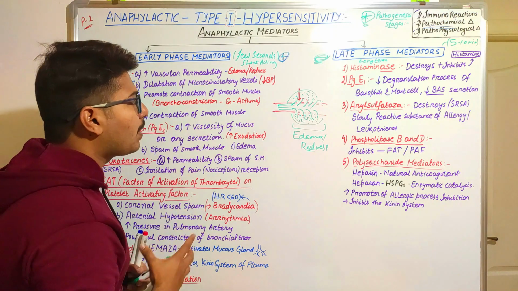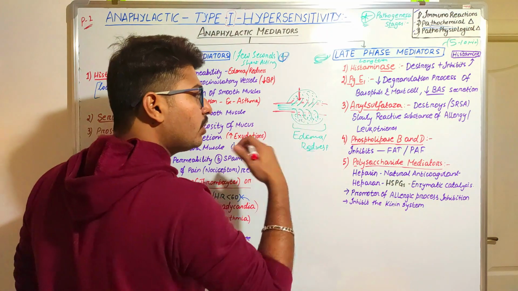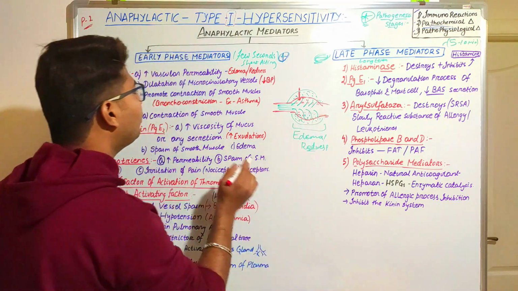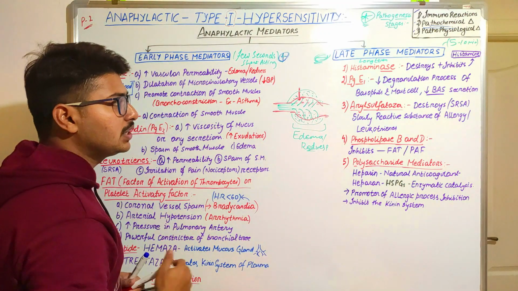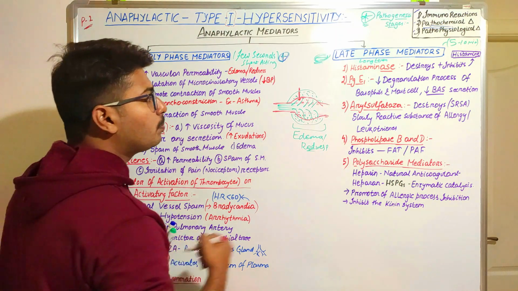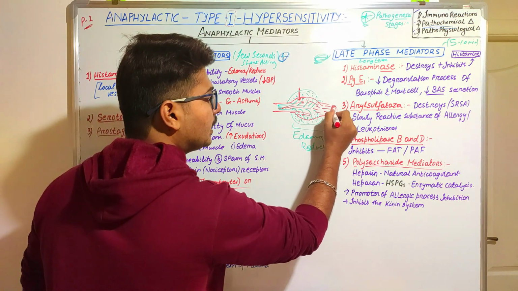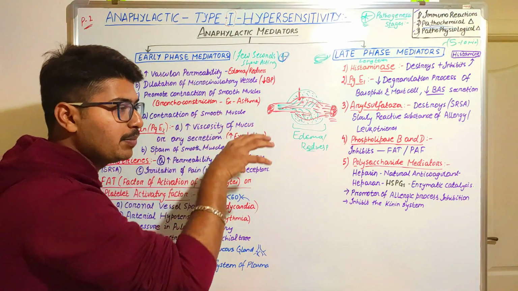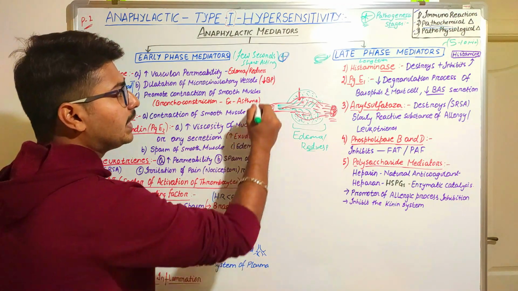Next, it will cause a dilation of microcirculatory vessels. If this condition takes place, the vessel will not rupture completely, rather it will get inflamed. So there will be dilation of microcirculatory vessels. If at this exact location there is micro vessel dilation, what will happen? It means more blood will flow, and less blood will accumulate in the venous end of the capillary. So what will happen? It will decrease the blood pressure.